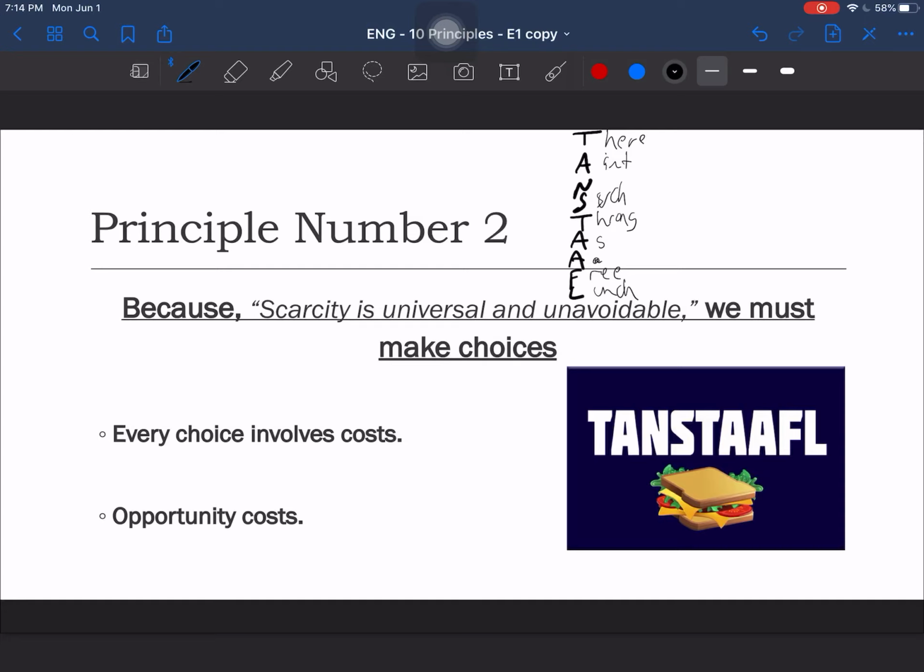That's what Tannstaffel means. And what this is saying is that even if somebody says, hey, let me take you to lunch, I'll pay for you, there's still a cost involved in that decision, because the time that you spend having lunch with this person means that you're not working, that you're not making money, you're not spending it with anyone else. The people who work in that place have to be paid. Your friend who took you out has to pay for you. So there isn't such thing as a free lunch.